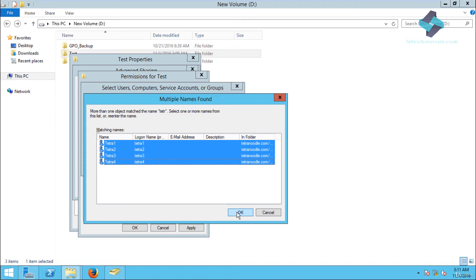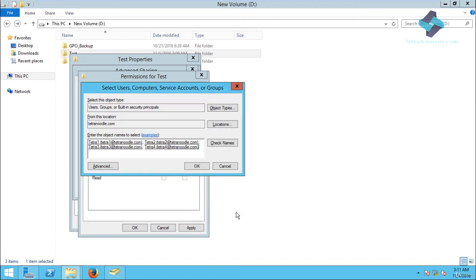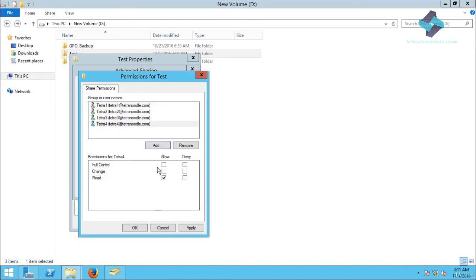Let's select all these 4 users. Click OK. Click OK again. Now let's configure permissions for these 4 users. Next, let's assign read-only permissions to all 4 users. But for one of these users, assign full control permissions so that this one user can create, edit, or delete any file or subfolder within this network share. Let's assign the full control permissions to Tetra1. Of course, why not? He is number 1 after all.